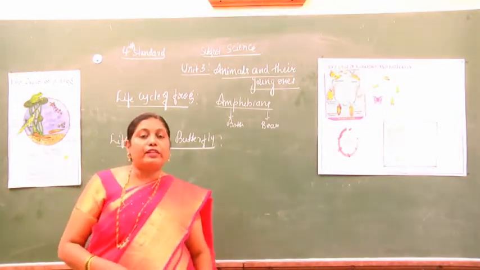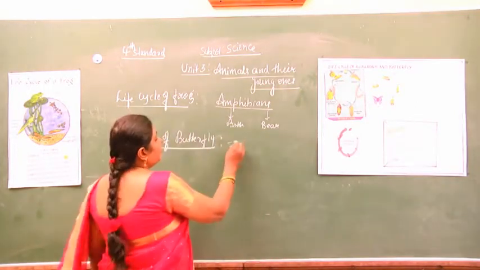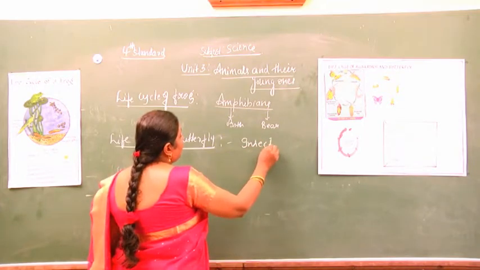As students, you know that the butterfly and mosquito all belong to the group of insects.